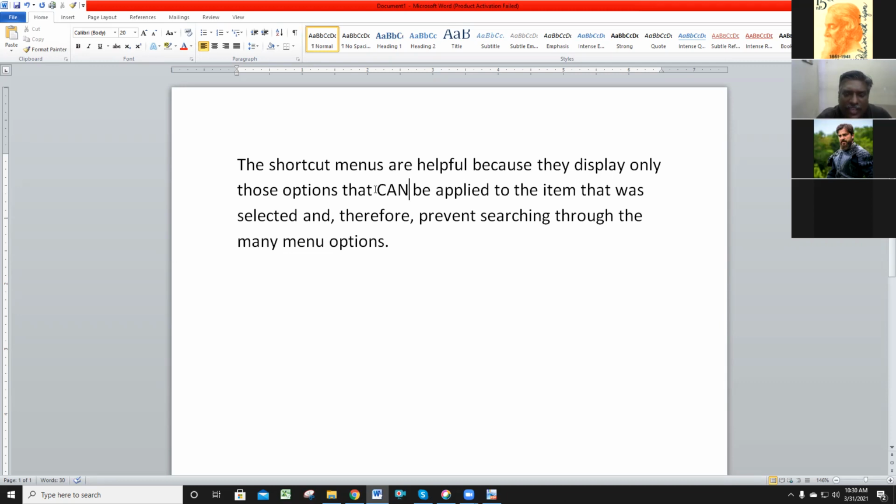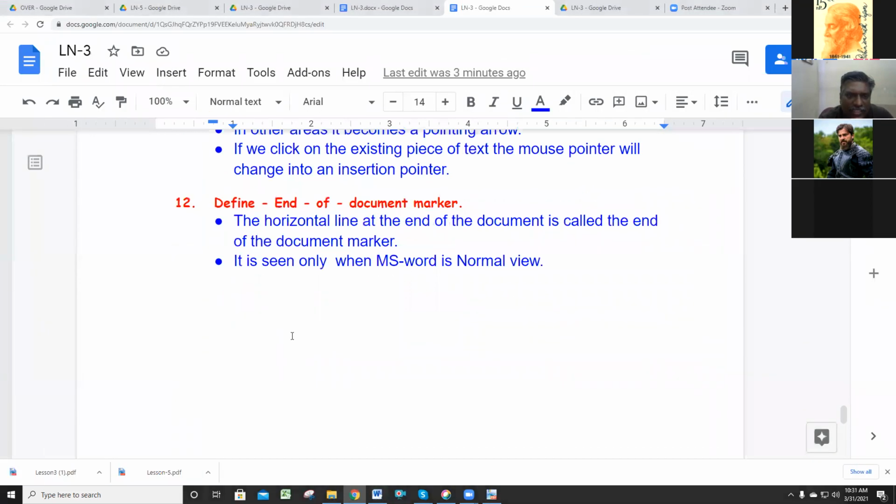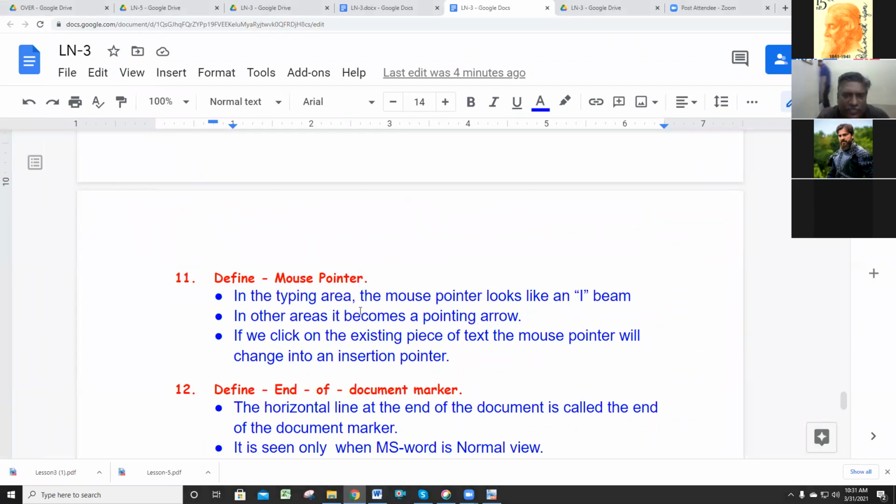The insertion point is above the word can, and the mouse pointer is just before can. The I symbol is showing, no. Just see that, a small I symbol is there. By clicking with the help of the mouse, the insertion point will be created. Now you can read that in the typing area, the mouse pointer looks like an I-beam. In other areas, it becomes a pointing arrow.